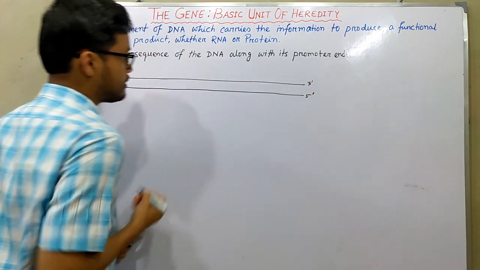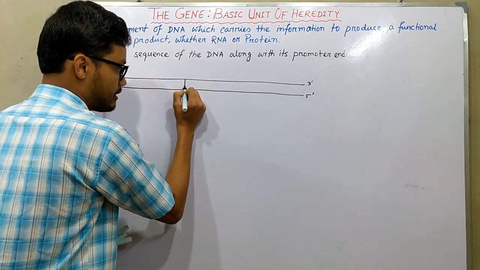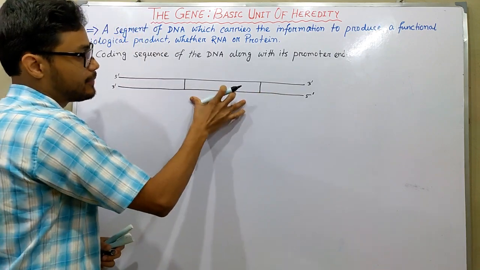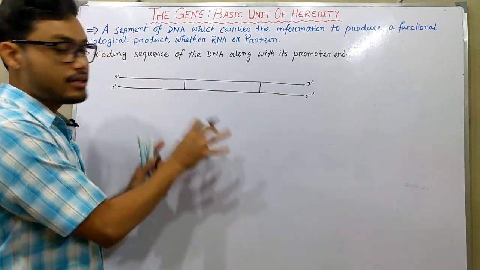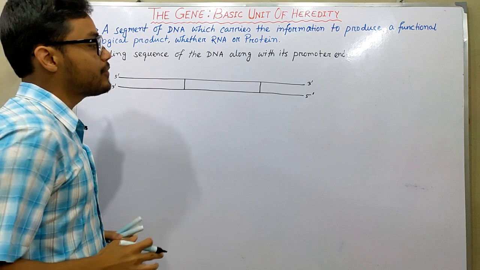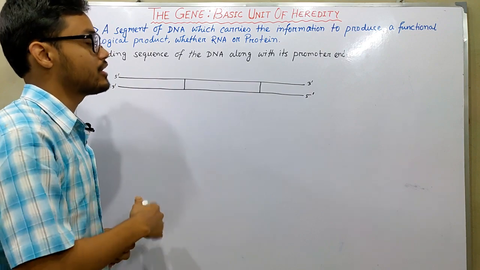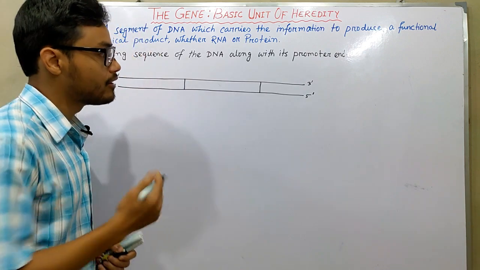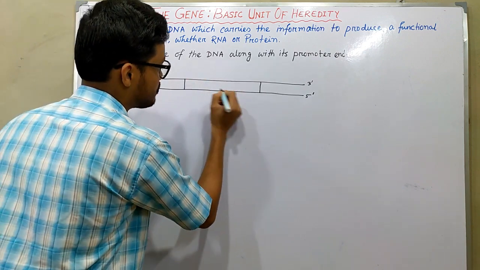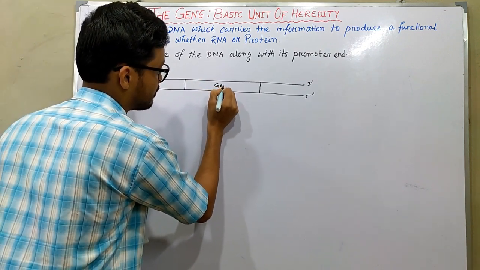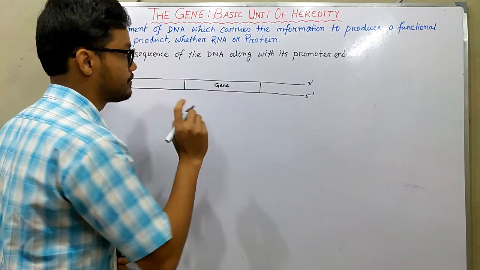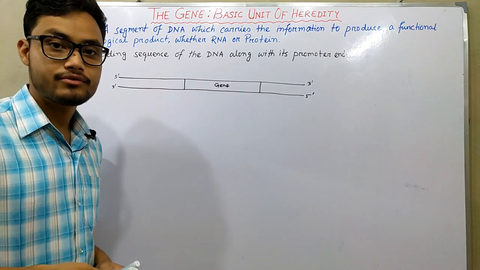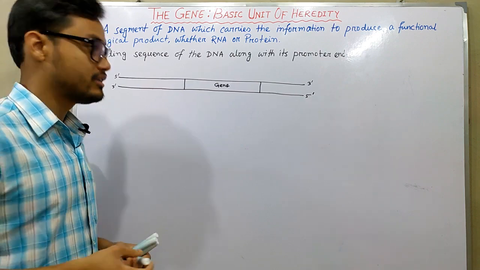If we consider this particular segment, this particular segment consists of information that is essential to produce a functional biological product, that is RNA or protein. So this segment is known as gene. Okay, so that is our first definition. This definition is derived from Lehninger's Principles of Biochemistry, writers Nelson and Cox, 6th edition.